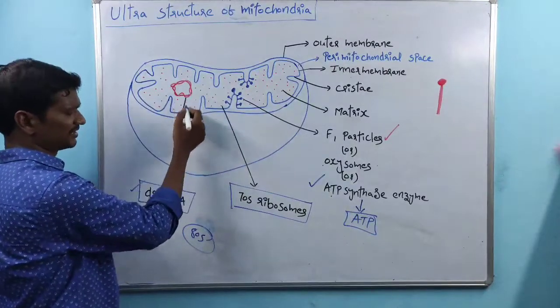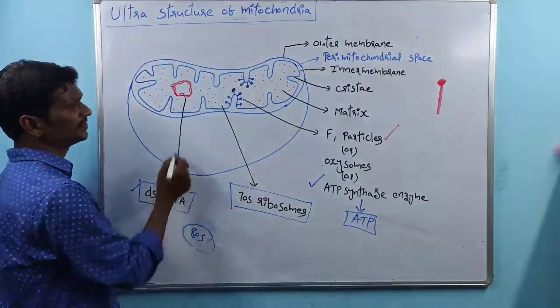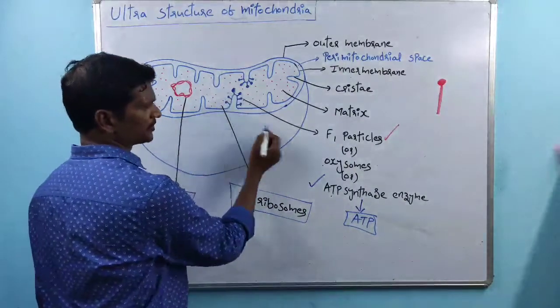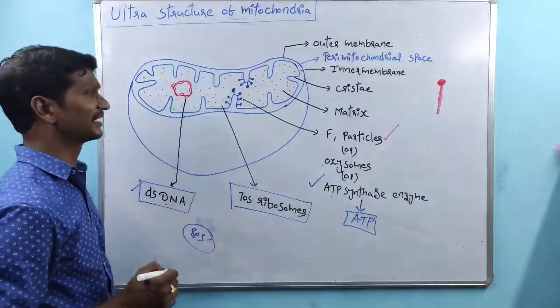And this is one of those structures. This is the double-stranded DNA, meaning mitochondria contain their own DNA. Right? So here the lollipop-shaped structures are F1 particles.